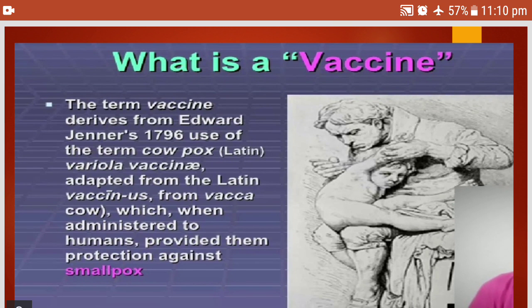So we know that the term vaccine is derived from Edward Jenner in 1796. He used the term cowpox, variola vaccinae, adapted from the Latin word vacca, cow, which when administered to humans provided them protection against smallpox. So you know the story of Edward Jenner, right?